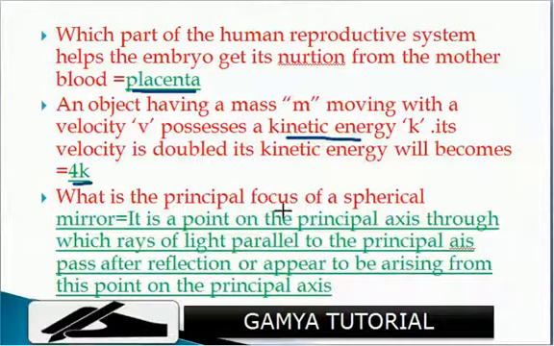What is the principal focus of a spherical mirror? It is a point on the principal axis through which rays of light parallel to the principal axis pass after reflection, or appear to be diverging from this point on the principal axis. Okay. So next.